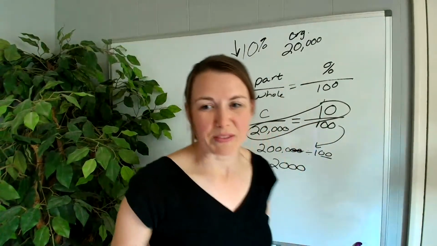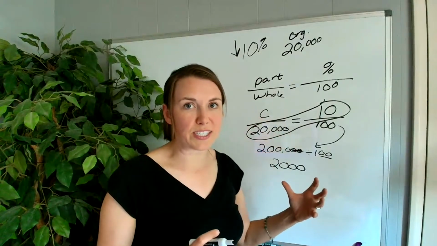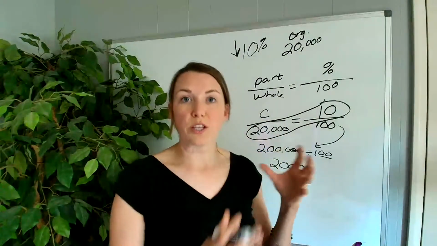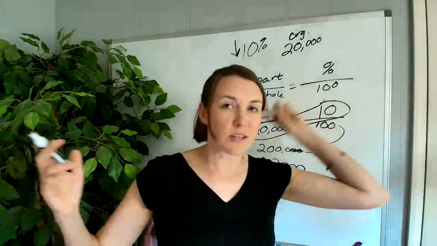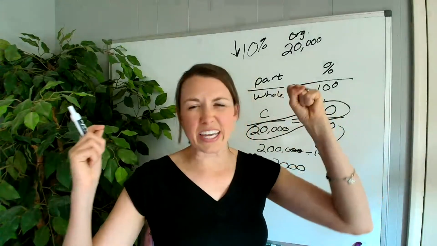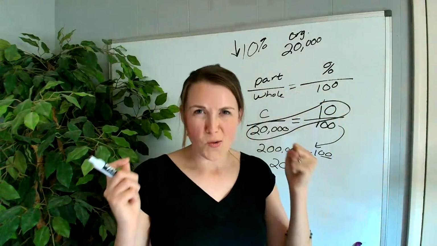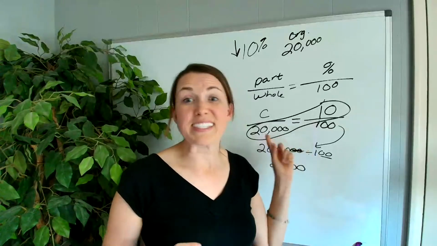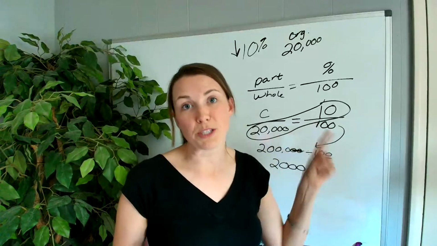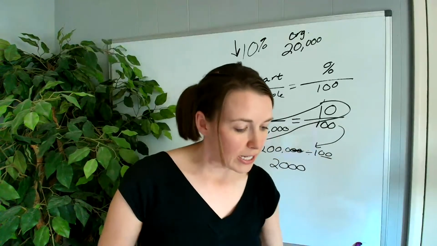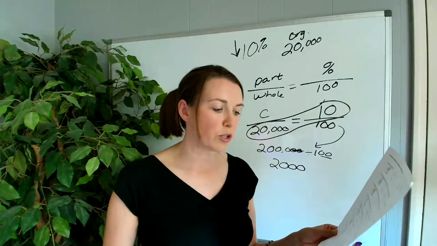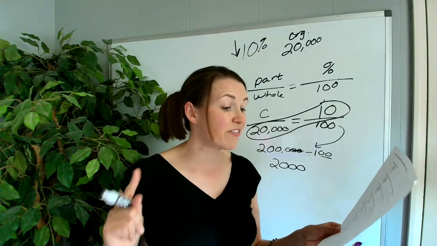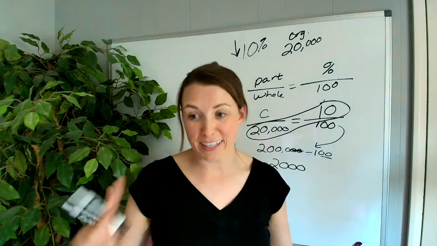Okay, so we'll take our 2,000, and we look up the answers because it's multiple choice, and there's 2,000. We click it, and we get it wrong. Why are we getting it wrong? Because it didn't ask how much it depreciated. The question said, if the car was originally worth 20,000, what is its value after 1 year?